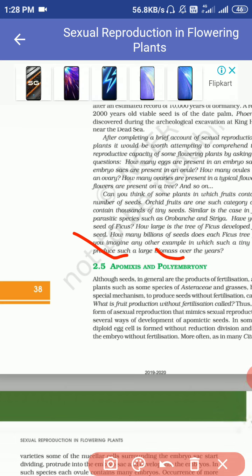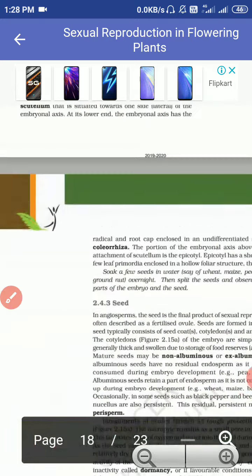What do you mean by apomixis and what do you mean by polyembryony? Apomixis means formation of seed without fertilization, and polyembryony means more than one embryo in a seed, as we can see in citrus or mango. Okay, so this is all about apomixis and polyembryony and your endosperm.